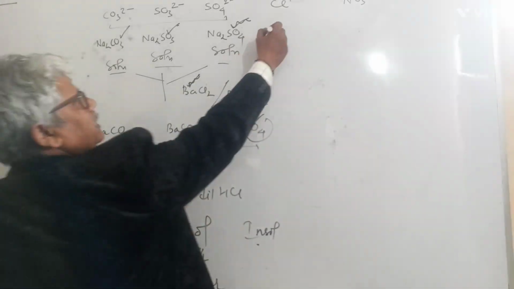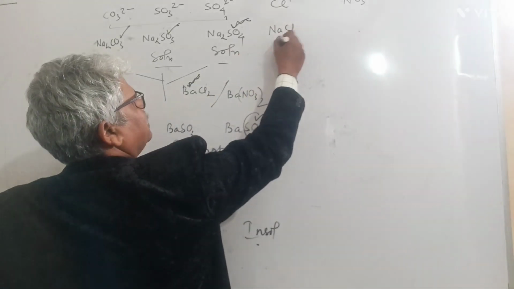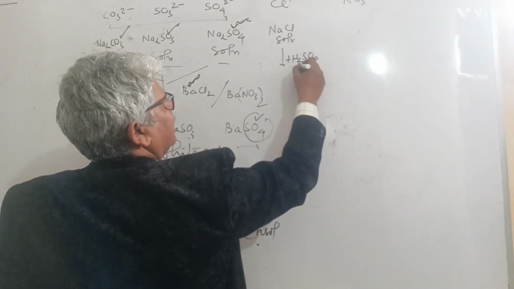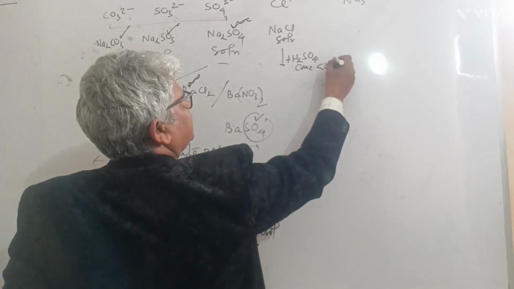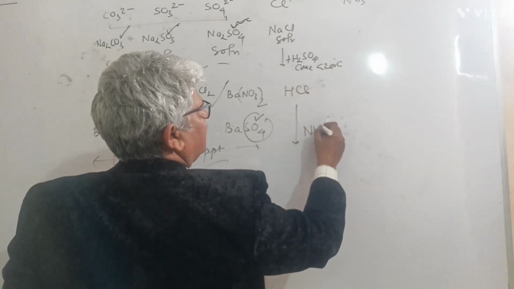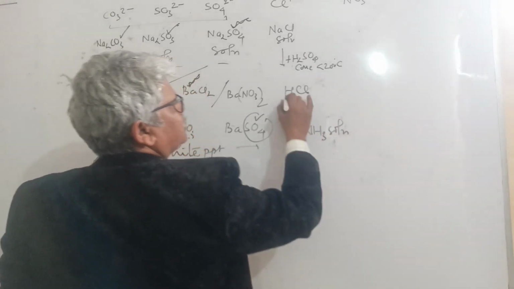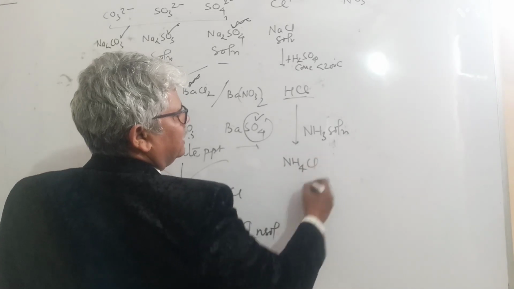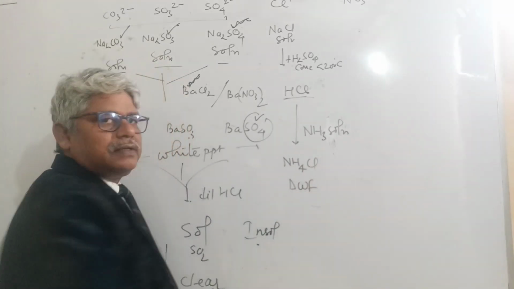Talking about chloride, you take sodium chloride solution, add concentrated sulfuric acid at a temperature less than 200 degrees centigrade. This gas is evolved. Bring a glass rod dipped in ammonia solution on the mouth of the test tube having this gas. Dense white fumes are evolved.